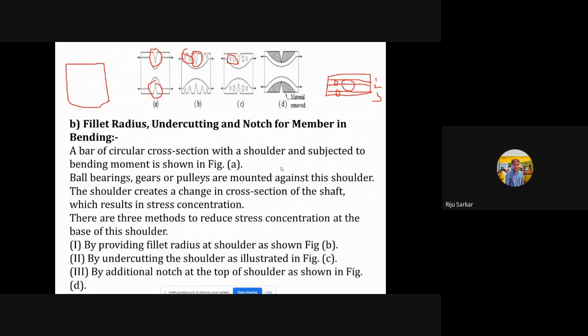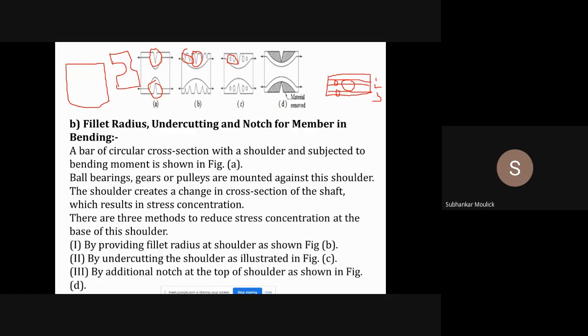No, sir. Fine. Similarly, if a component is subjected to tension, either you can add additional notches or additional holes, or you can remove the undesired material from the particular component. For example, wait, say you need to design this particular component.